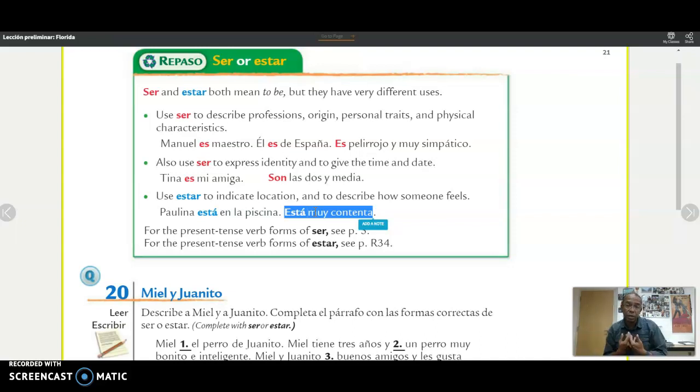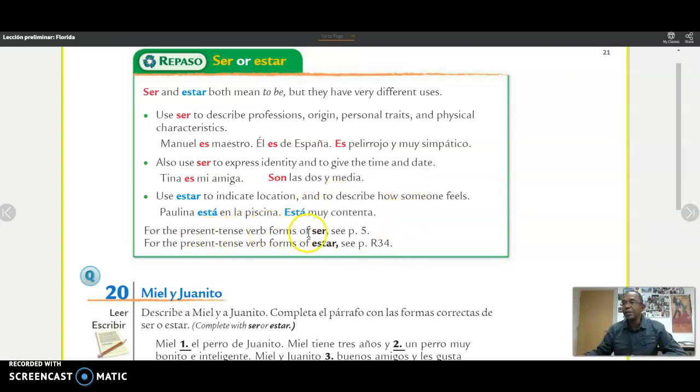Because sometimes you can be happy and sometimes you can be sad. Estás feliz, estás triste. You can change, right? And also for location. You can be here today and tomorrow you'll be somewhere else. Or later on you'll be somewhere else. So you use the verb estar, okay? So that's the difference between them. Ser is more permanent. Estar is temporary for the most part.